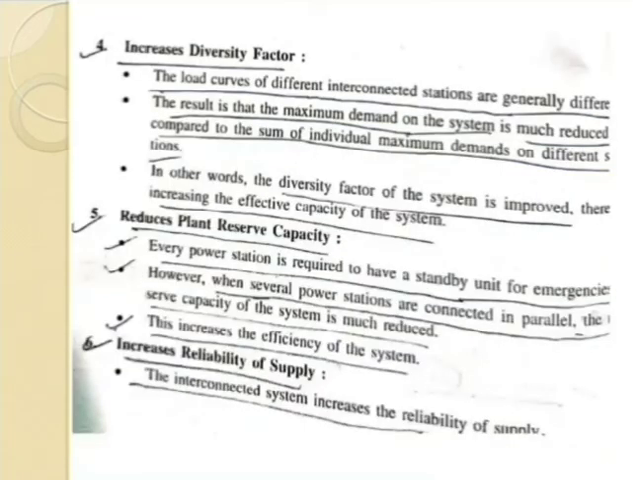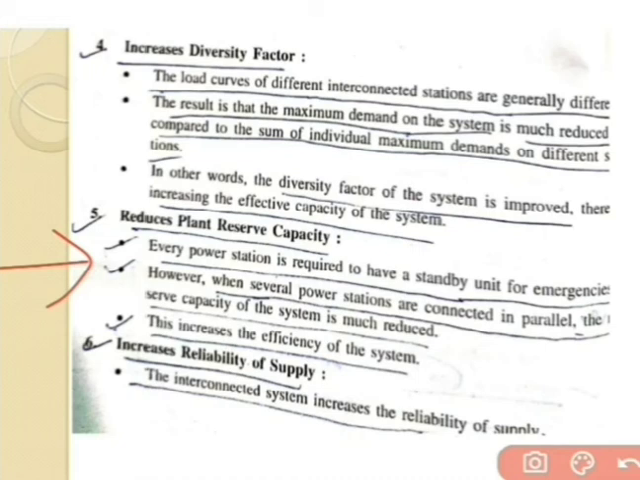Fourth one, that is increased diversity factor. The definition of the diversity factor is the sum of the individual maximum demands divided by the maximum demand. So with the use of the interconnection system to reduce the peak demand, the diversity factor will increase. Fifth one, that is reduced plant reserve capacity. If the maximum demand is decreasing, we can say the plant reserve capacity is also decreasing.